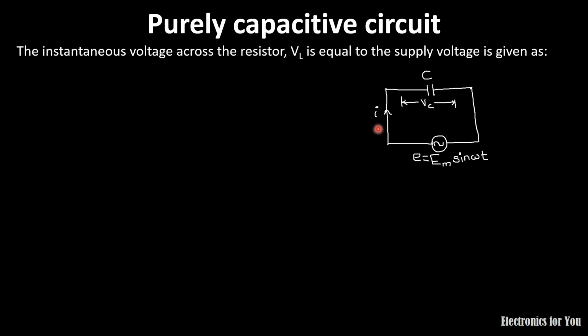Here Vc is the voltage across the capacitance, and Vc equals Vm sin omega t. We know that the formula for current is I equals C dVc upon dt. If we put the value of voltage across the capacitor here, we will get